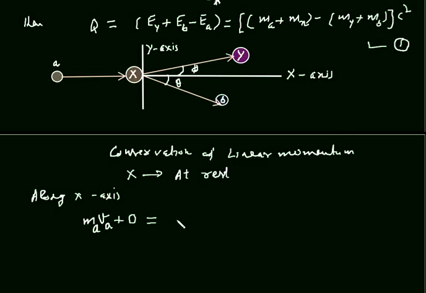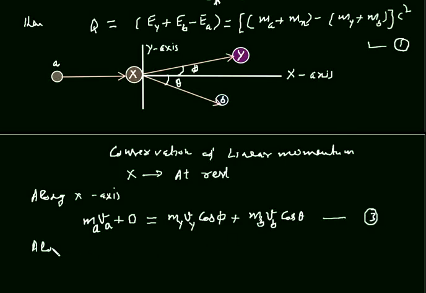This is equal to momentum of Y along x-axis, and it will be MY VY. This is the momentum of Y, and its component along x-axis will be cos phi, plus momentum of particle B will be MB VB. This is the momentum of particle B, and its component along this x-axis will be MB VB cos theta. This is our equation number 3.